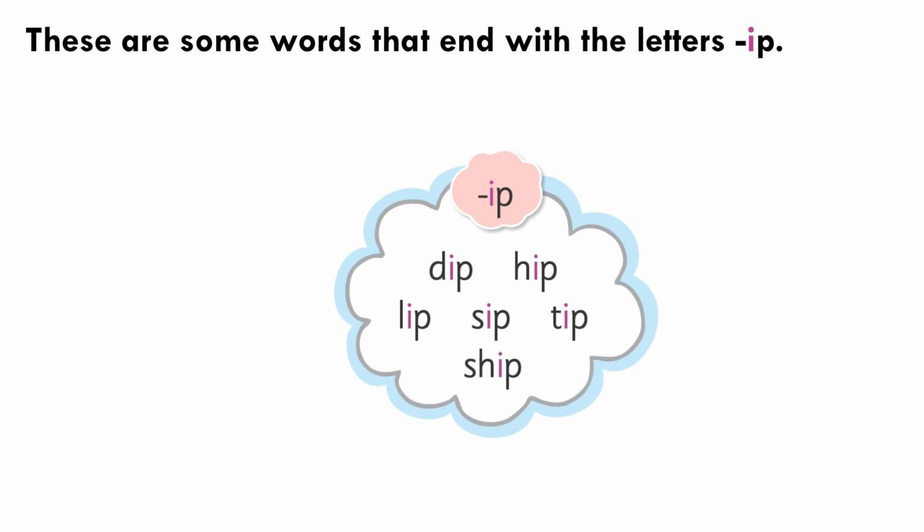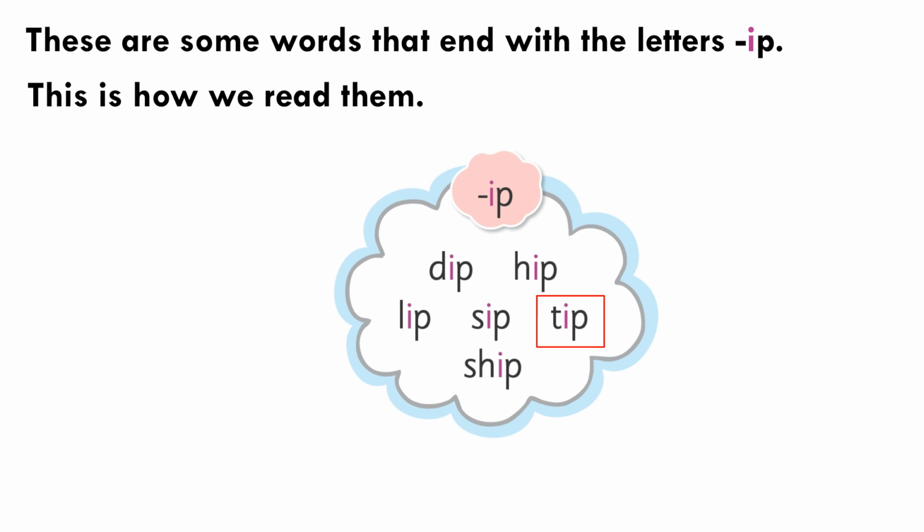These are some words that end with the letters IP. This is how we read them. IP, ip, dip, hip, lip, sip, tip, ship.